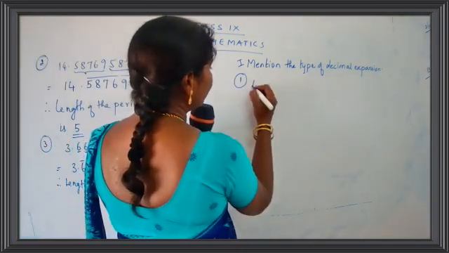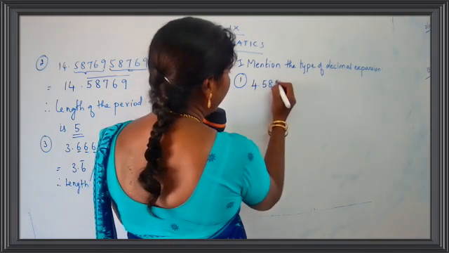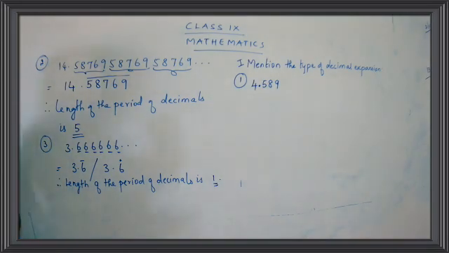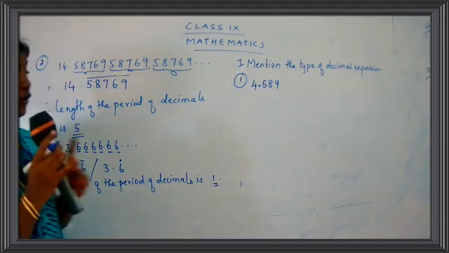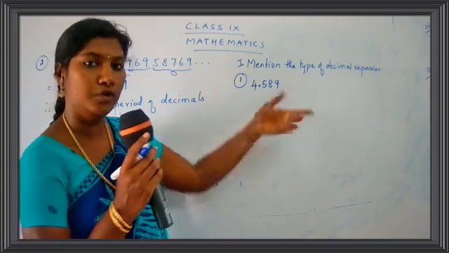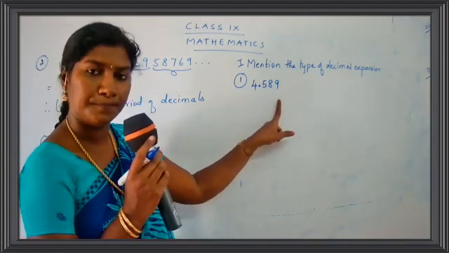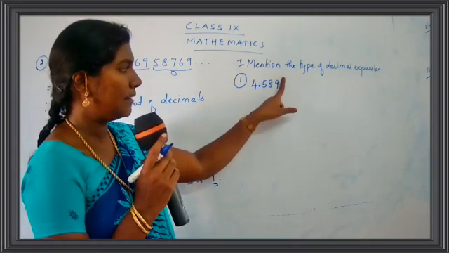First one, it's 4.589. What is this 4.589? Do you have any dots over here? No. Any other numbers? Nothing. The decimal number stops here.